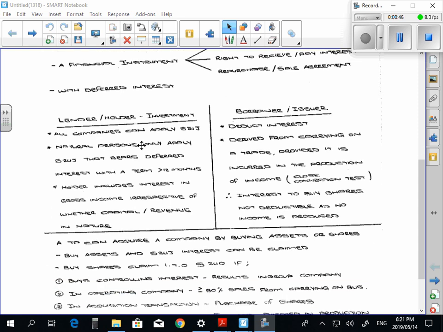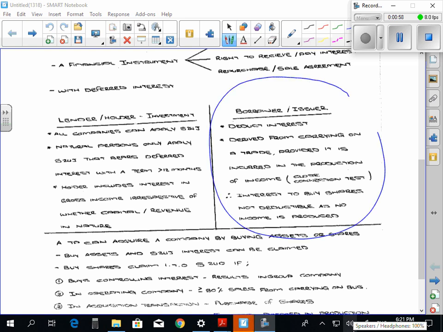It says you get a deduction if you're the borrower or the issuer. You can deduct interest derived from the carrying on of a trade, provided it is incurred in the production of income. Guys, comfortable? And that was in 24J.